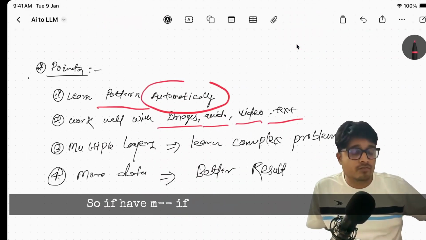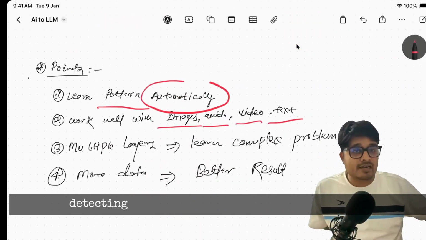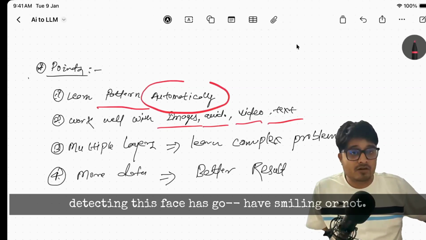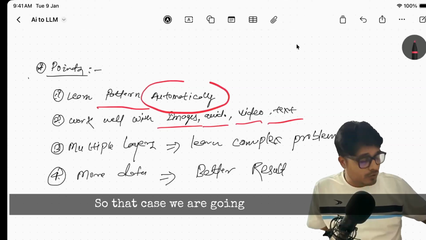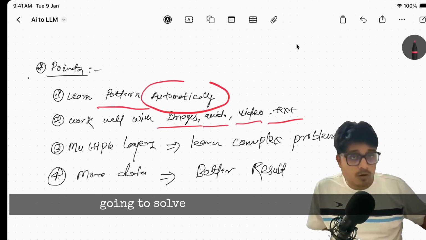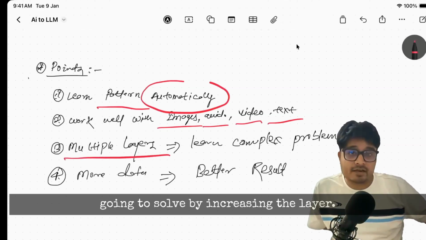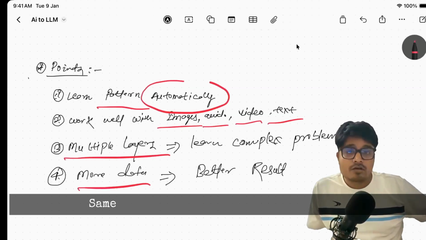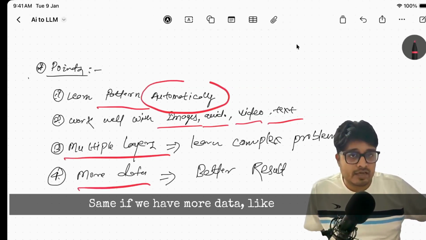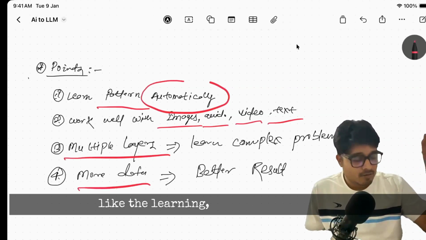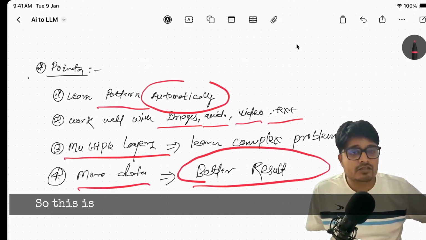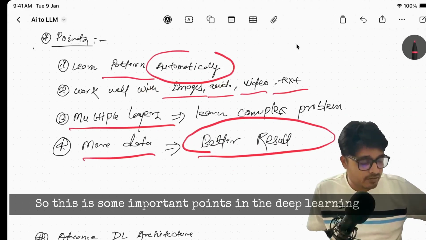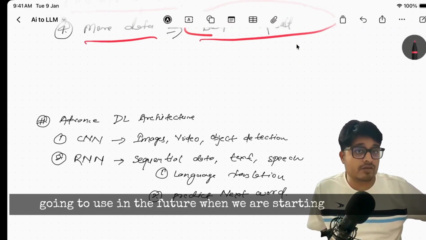If we have a more complex problem, not just detecting the face but whether the face is smiling or what gender it has, we solve it by increasing the layers. Also, if we have more data during learning, we get better results. These are some important points in deep learning that we will use in the future when we start coding.